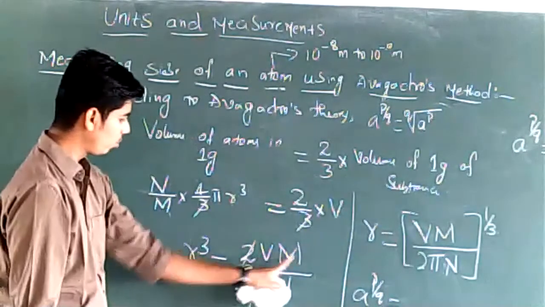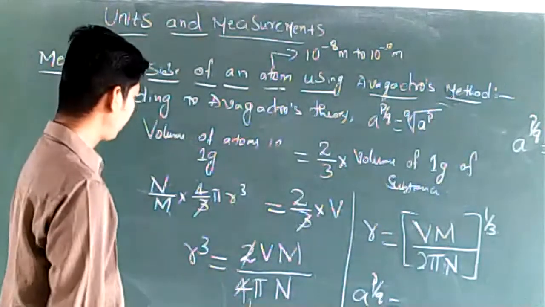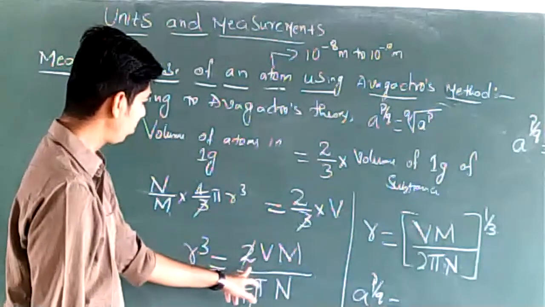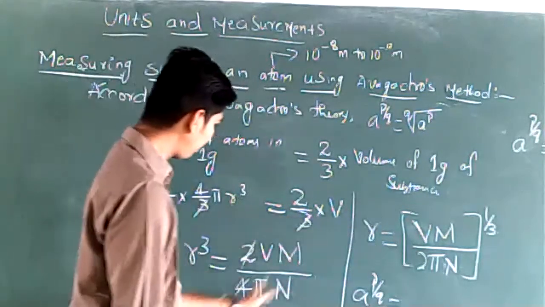R cube is equal to Vm divided by 2 pi n.